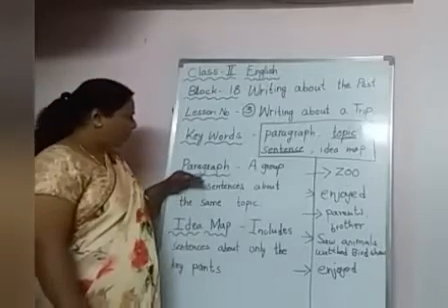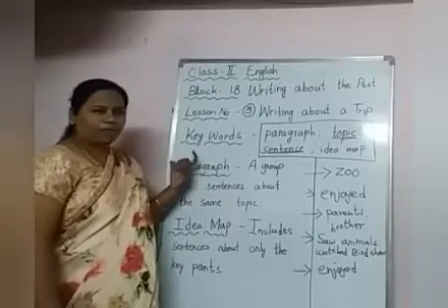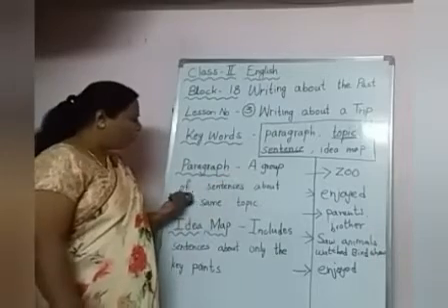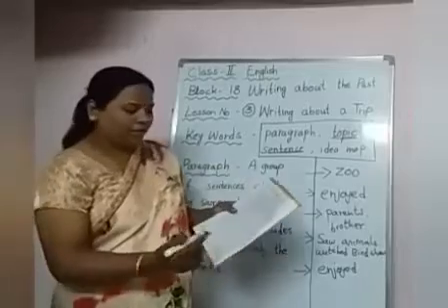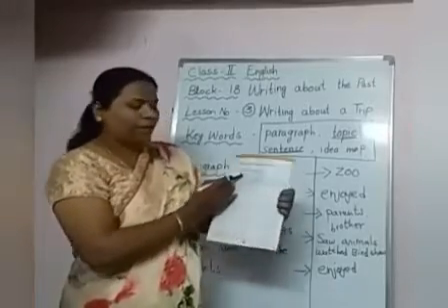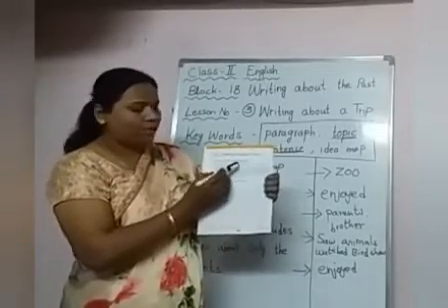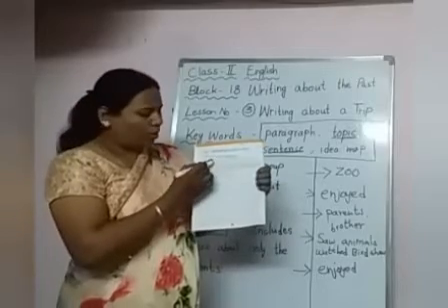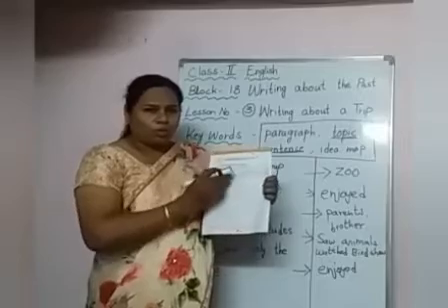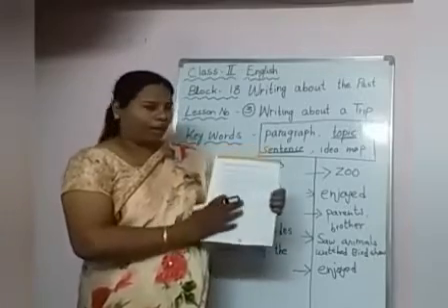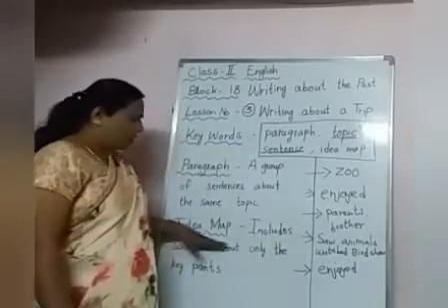Yes, children. Now paragraph. What is the meaning of paragraph, children? A group of sentences about the same topic. Yes, children, if you see here, it is written by the writer. All that is given is about the zoo. So all the lines, all the sentences are related to the zoo only. They are about the same topic.